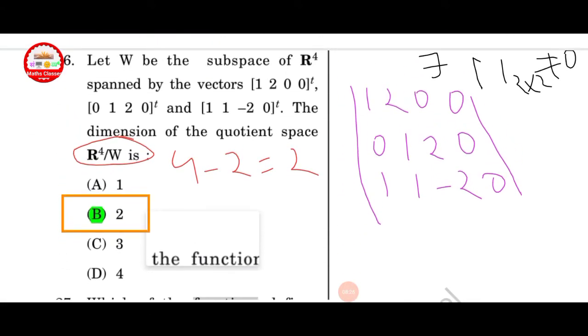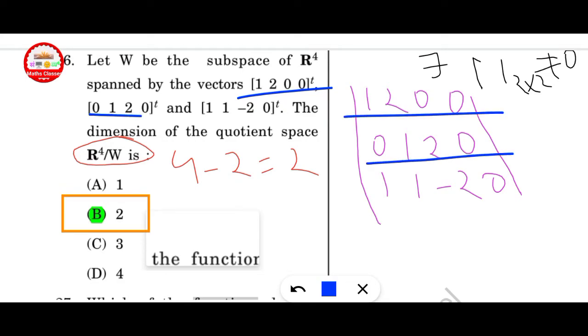Next question. Let W be a subspace of R4 spanned by vectors. Here the vectors given are 1 2 0 0, 0 1 2 0, and 1 1 minus 2 0. Find the determinant for a 3 cross 3 matrix. The determinant is equal to 0.